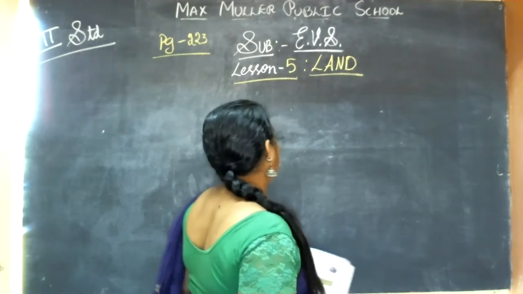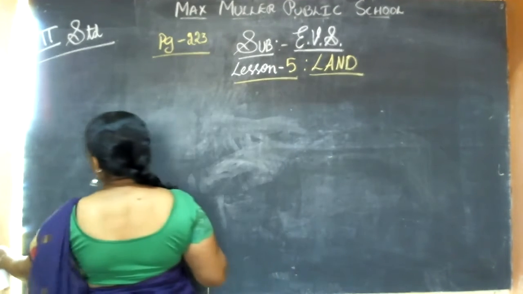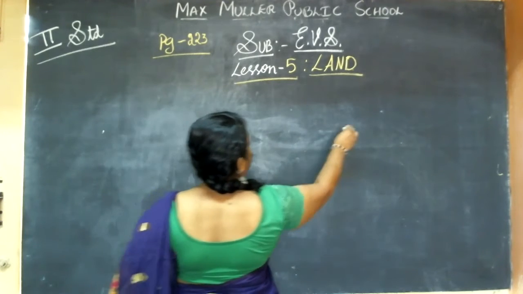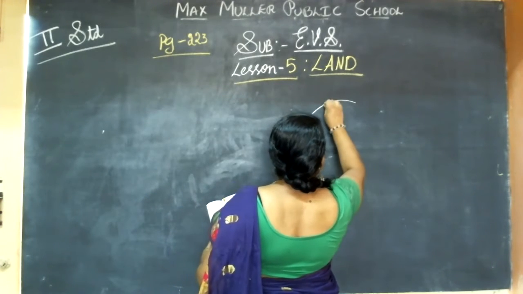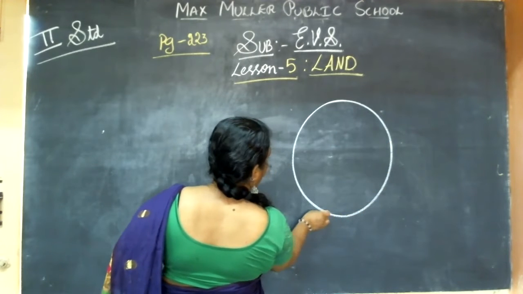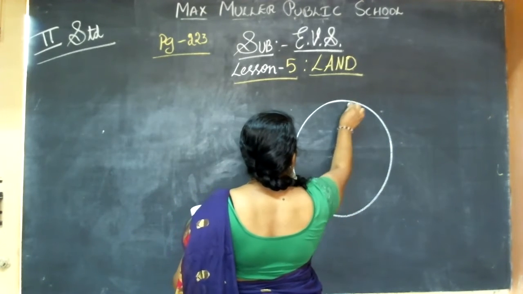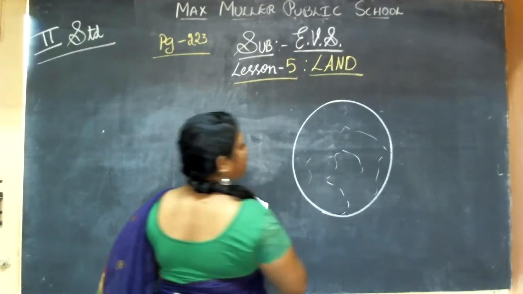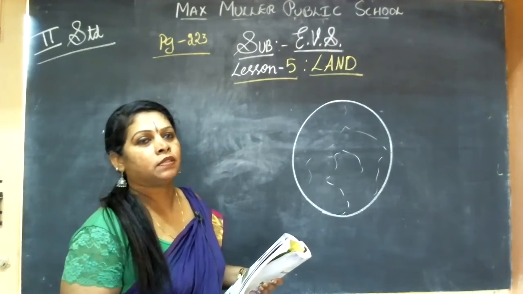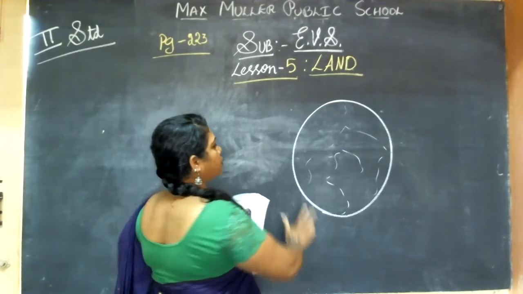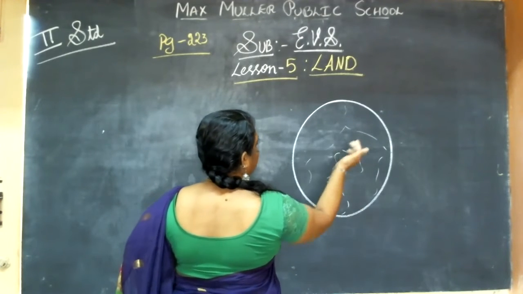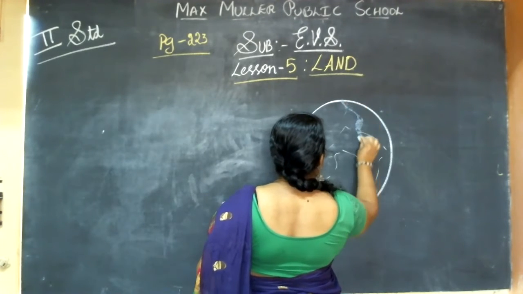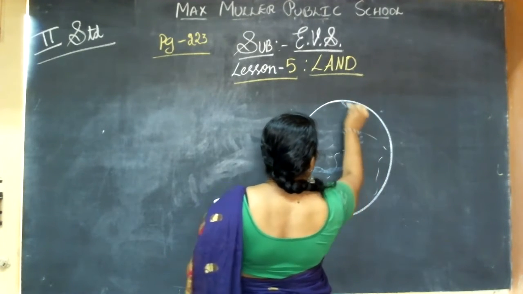For example, this is the earth. The earth is round in shape. This is the map where you find different places. When you take the whole earth, you find that the majority part of the earth is water.